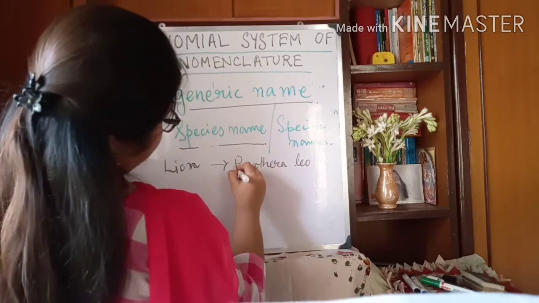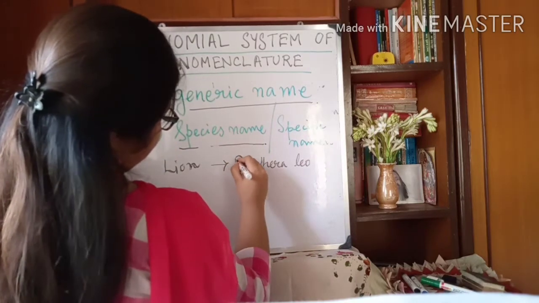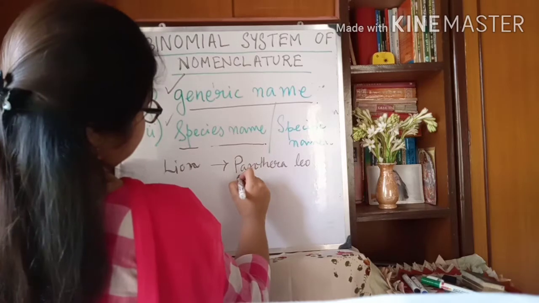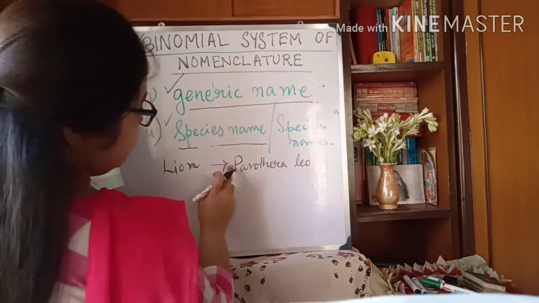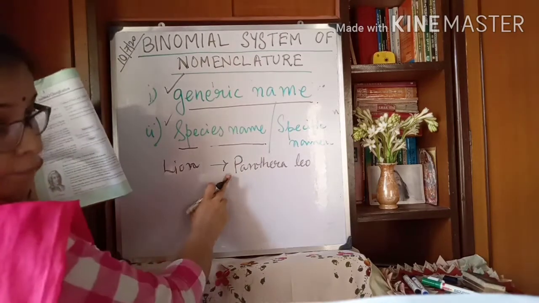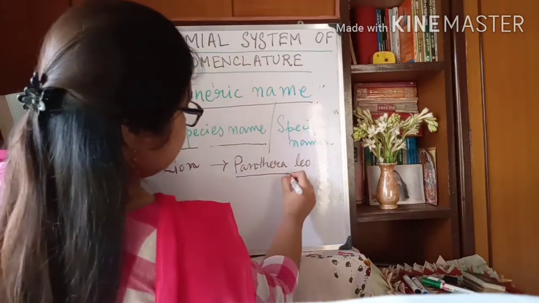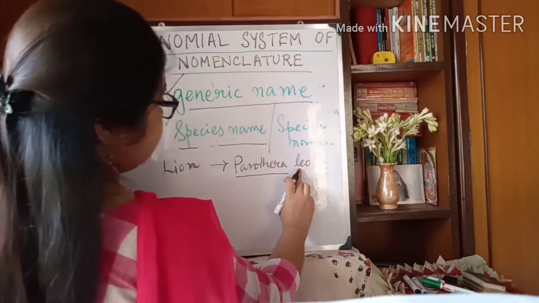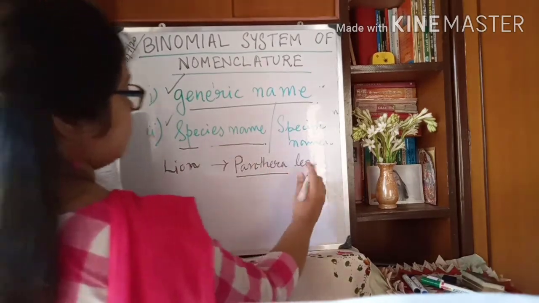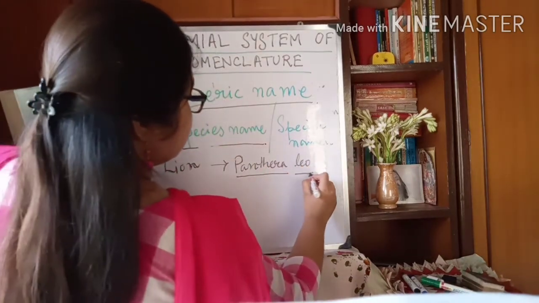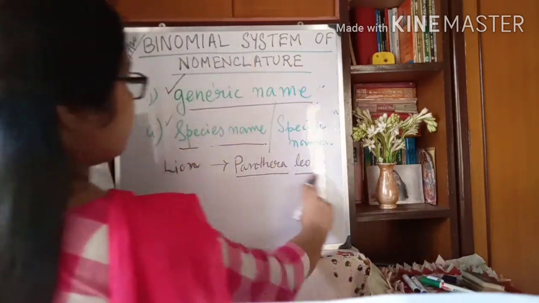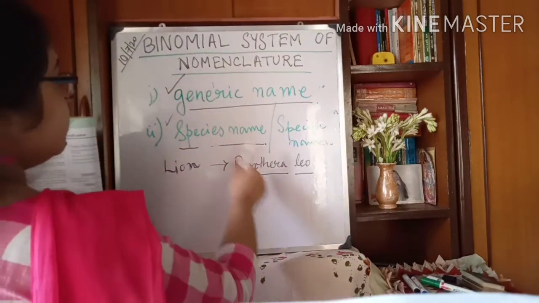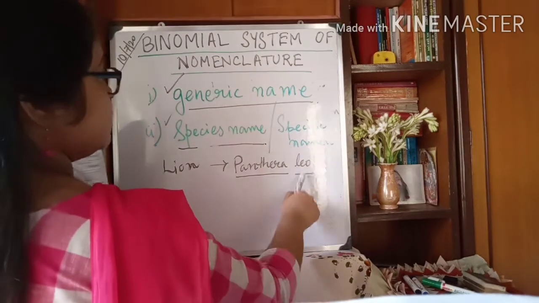Okay, Panthera leo, capital P. This is the generic name, which starts with a capital letter, and then small l for the species name. And always remember to give two separate lines under the generic name and species name.